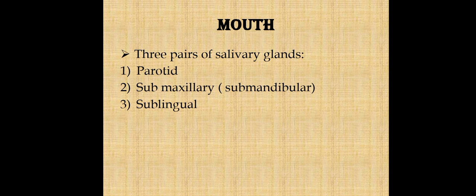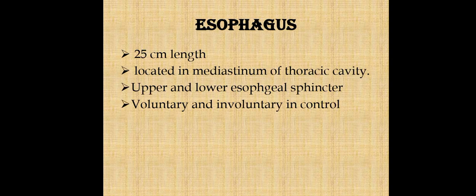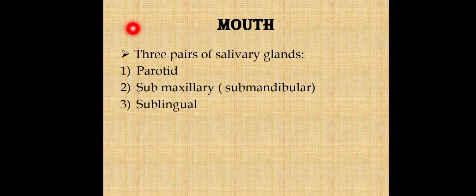There are three pairs of salivary glands. What are these pairs? Parotid gland, submaxillary or submandibular, and the third one is the sublingual glands. These glands secrete saliva into the oral cavity. Approximately how much saliva is secreted daily? That is approximately 1.5 liters.